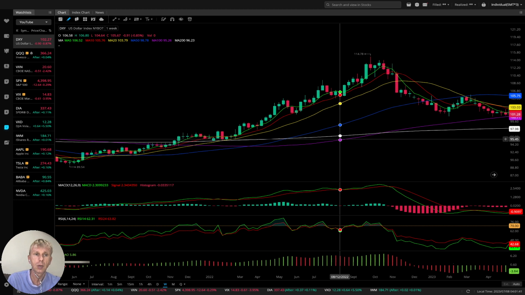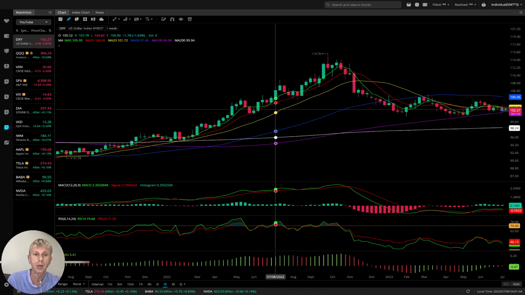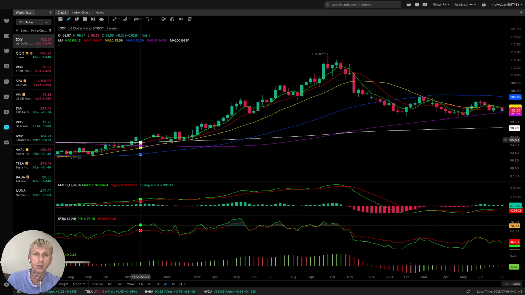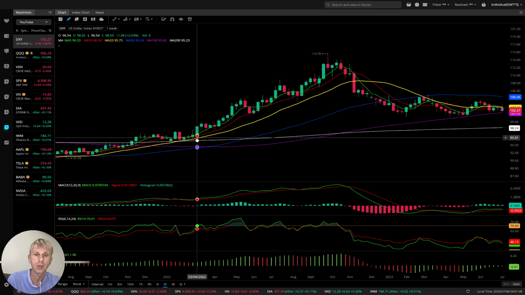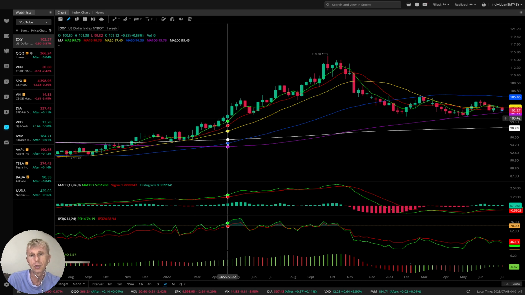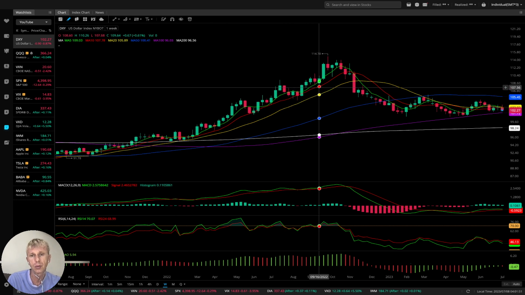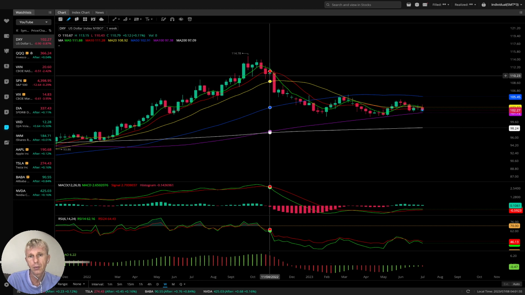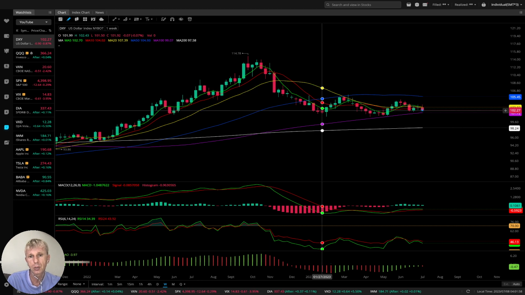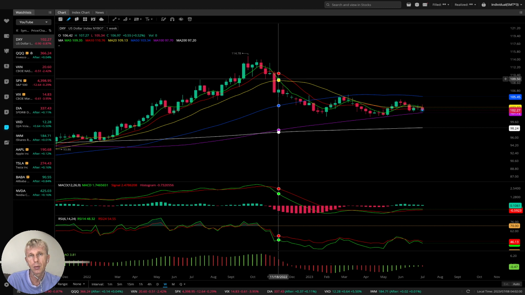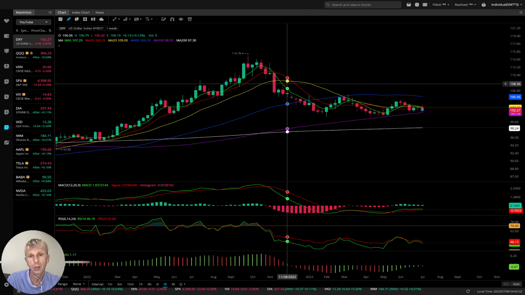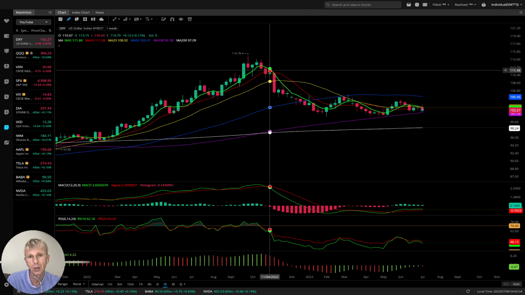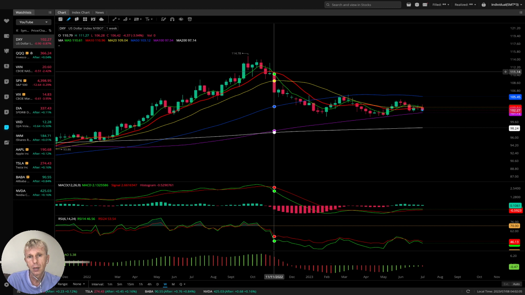Let me show you how it works, right? It's a weekly time frame. When bars are above MA 5, 10, and 20, it is a bullish trend because the moving averages are in uptrend. When bars are below MA 5, it is a bearish trend because all moving averages are automatically in downtrend. Look at it, when MA5, the green line, did a bearish crossover over 10, that's the entry position.